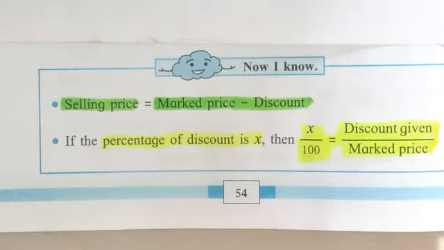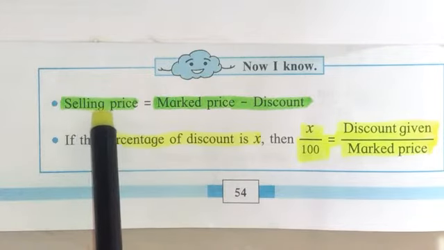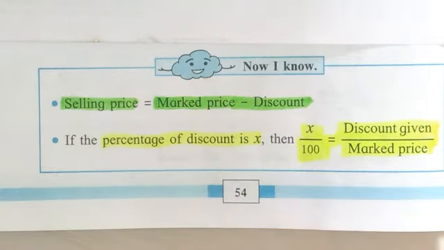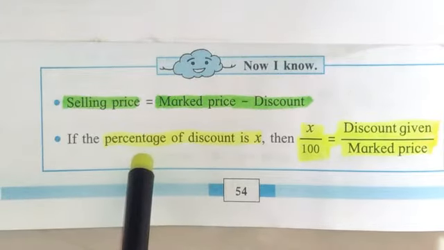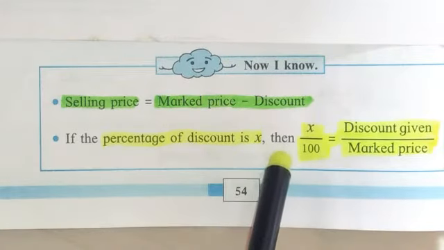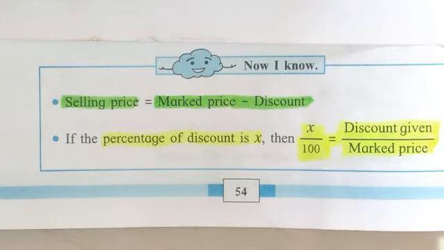So students, in this way today we have learned two most important formulas. The first one is how we can find out the selling price. The formula is selling price is equal to mark price minus discount. And the second formula is, if the discount is given in percentage format, that is X, then X upon 100 is equal to the discount given in the question divided by mark price. Now students, these two most important formulas we are going to use in practice set number 9.1. So let's go ahead and start it.